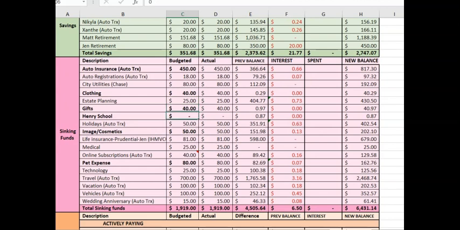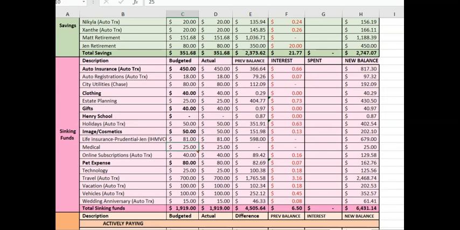$40 to gifts. Nothing into Henry School this month. I would normally do $250, but we're actually spending it up top, so there's no sense in sending it to the sinking fund to pull it back into the checking account. I'm just going to leave it in checking and cash flow that. Holidays is $50 a month. Imaging Cosmetics is $50. This is a separate life insurance policy that I have outside of my employer that is on me only, and it is $81 a month.